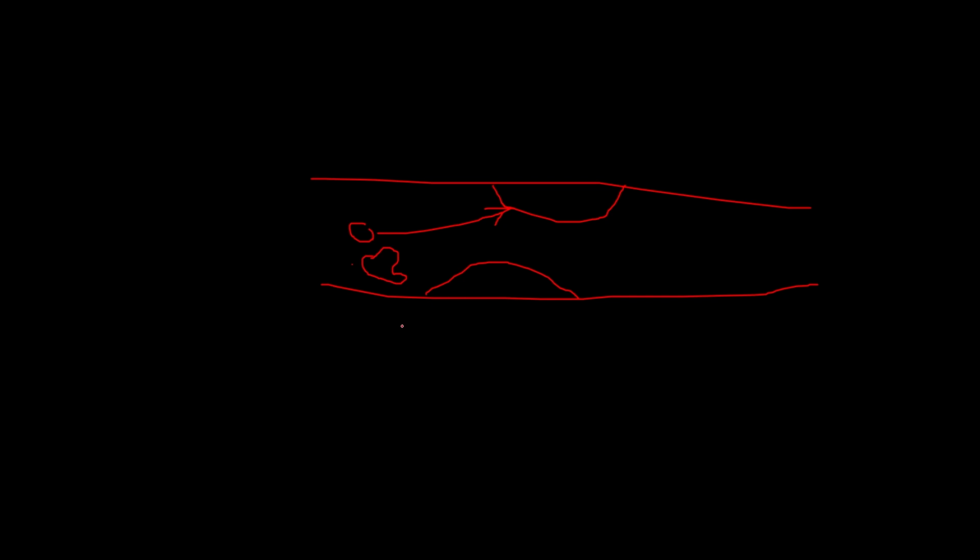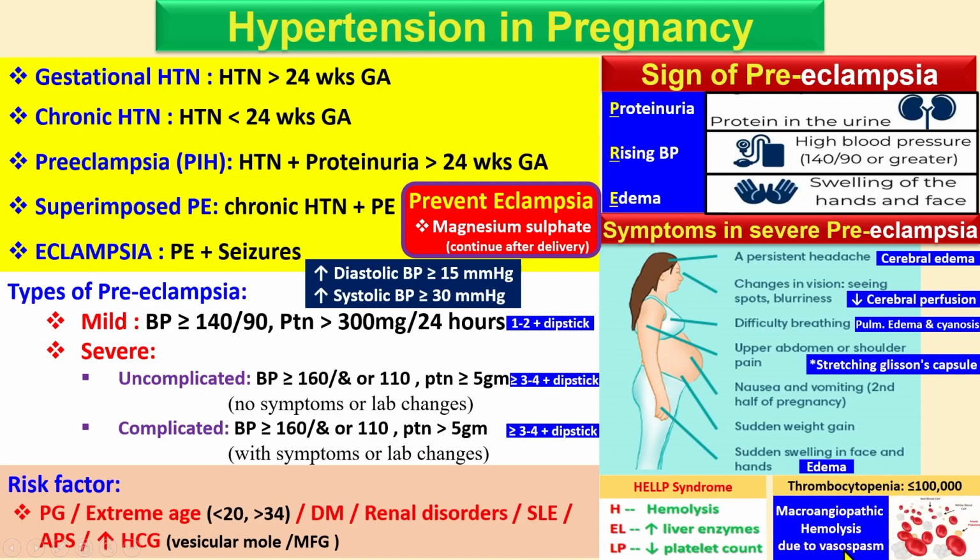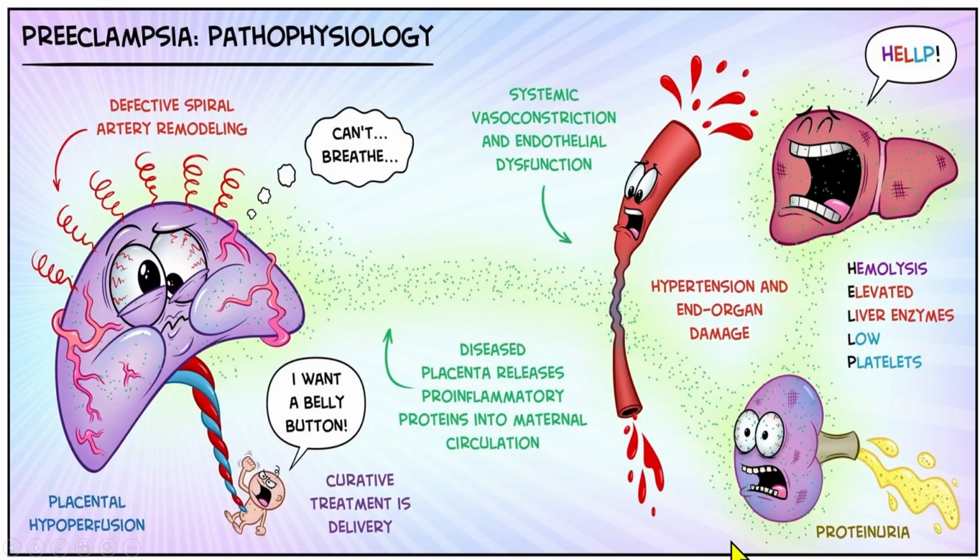meaning hemolysis, blood cell damage, and the platelets are damaged. So this decreases the platelet level. Okay. So hemolysis, increased liver enzymes, low platelet count, and thrombocytopenia, I mean there is a low platelet level. Okay, so microangiopathy, hemolysis due to vasospasm. So this is also a summary of placental hypoperfusion, systemic vasoconstriction, endothelial dysfunction. So this is called end organ damage, proteinuria. So this is the HELLP syndrome.